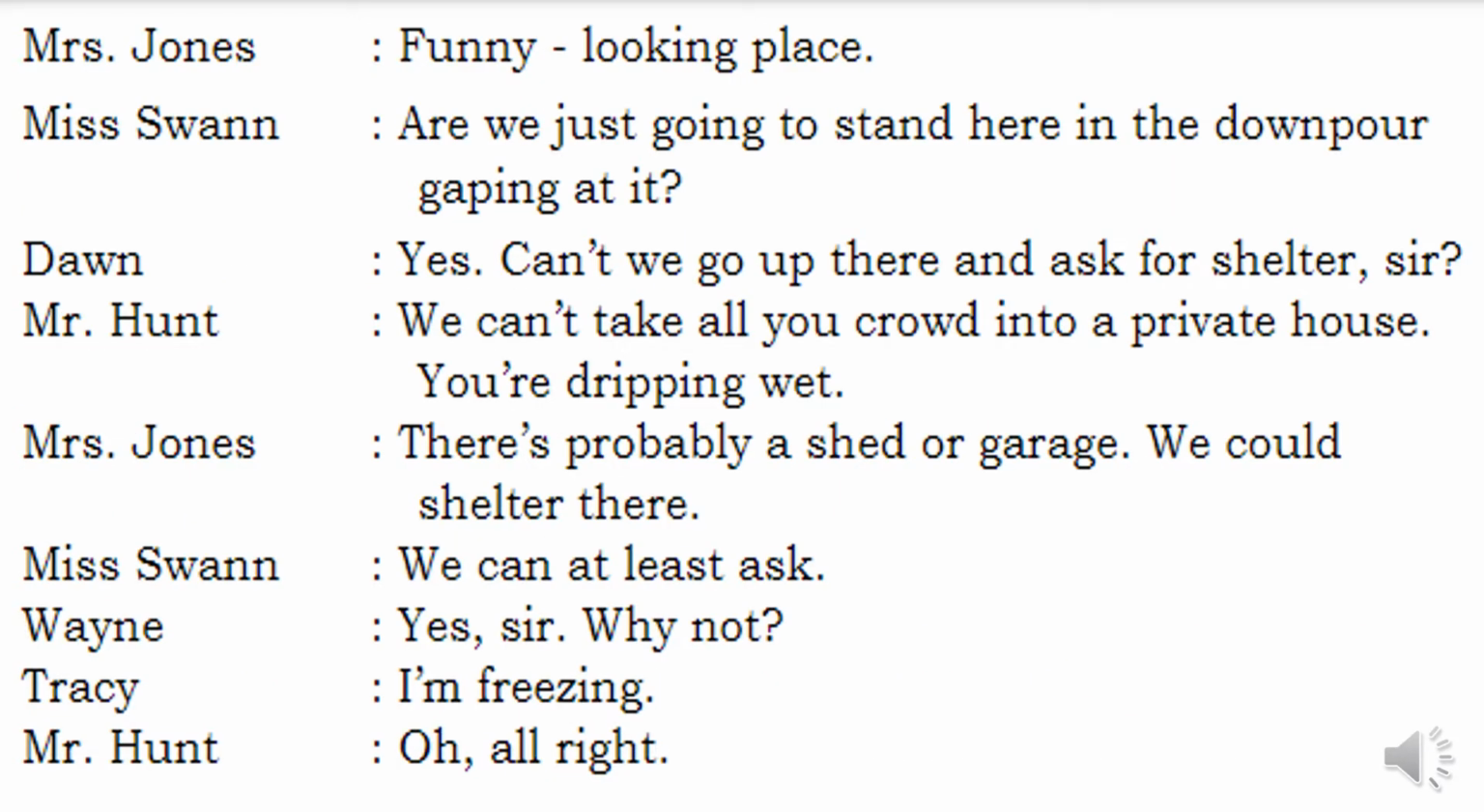So Mrs. John says, funny looking place. This place looks really very funny. Miss Swan says, are we just going to stand here in the downpour gaping at it? She says, are we going to stand here in this particular downpour, meaning rain? Gaping means wide open at it. We are not taking any shelter. We are wide open to the rain here. Are we standing like this some more time?